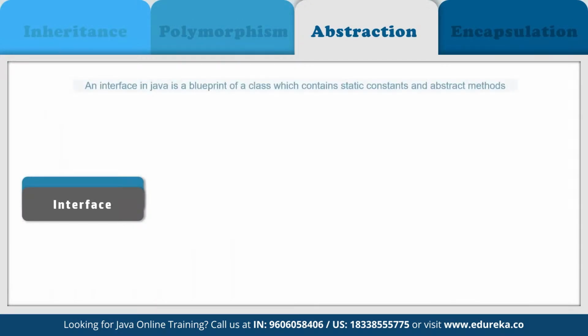Interface is basically a blueprint of a class, or we can say it's a collection of abstract methods and static contents. Now, in an interface, each method is public and abstract, but it does not contain any constructor. And along with the abstraction, interface also helps in achieving multiple inheritance in Java. So we can achieve 100% abstraction using interfaces. An interface basically is a group of related methods with empty bodies.